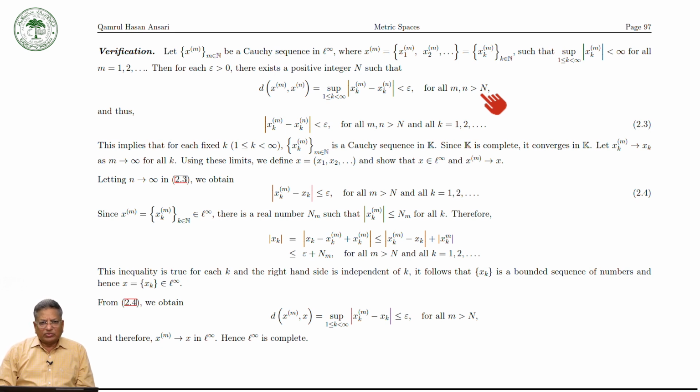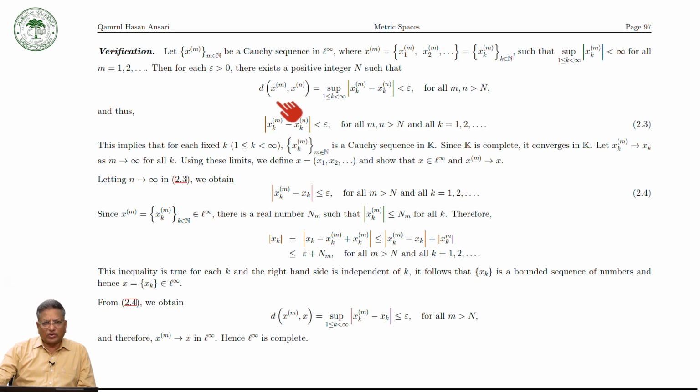And thus you can see that because the supremum of this is less than epsilon, each term must be less than epsilon. So this term is less than epsilon for all k. It means that for each k, this is a Cauchy sequence of real or complex numbers.